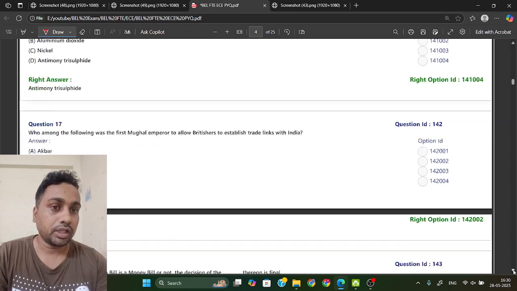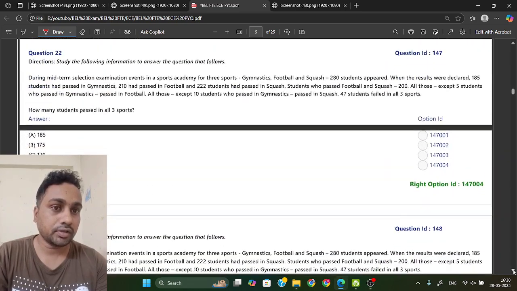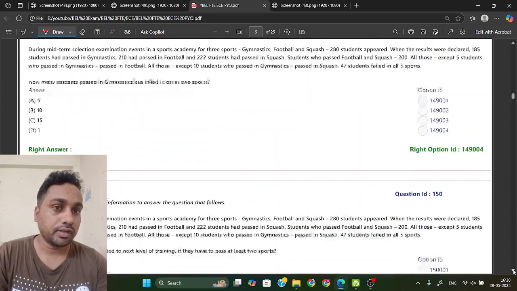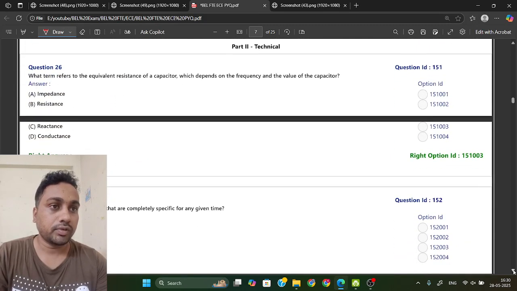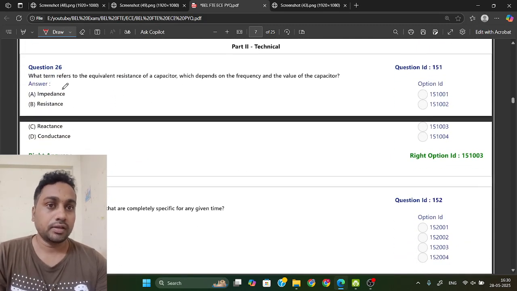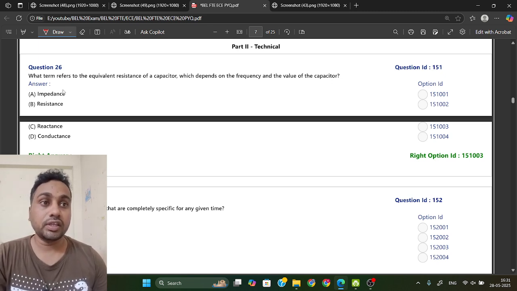Okay. Now today we are going to start. This is all the non-tech section. We will start from 25 onwards, the technical section, part 2. So from here we are going to start today. Now the first question is, what term refers to the equivalent resistance of a capacitor which depends on the frequency and the value of the capacitor?